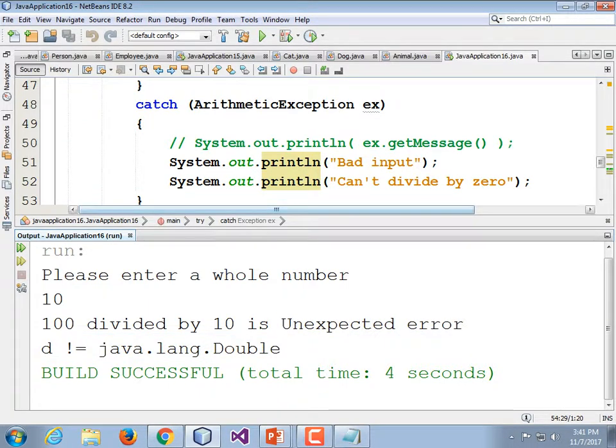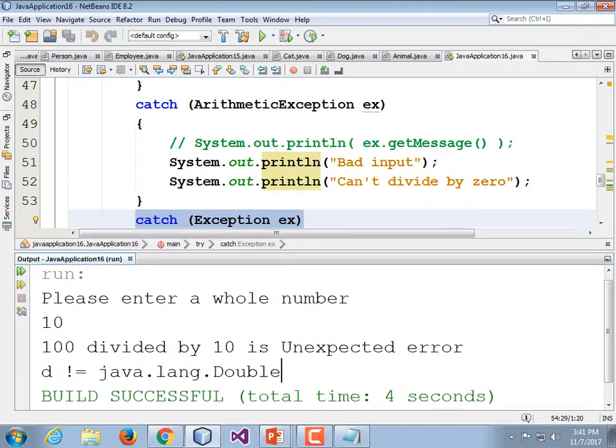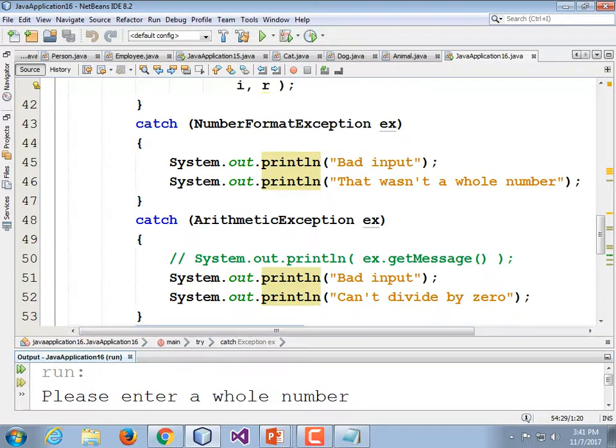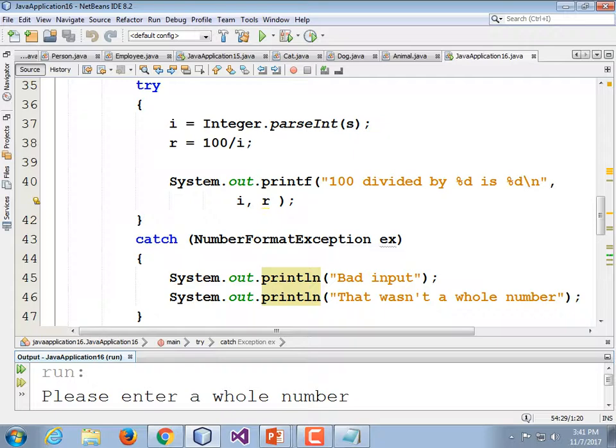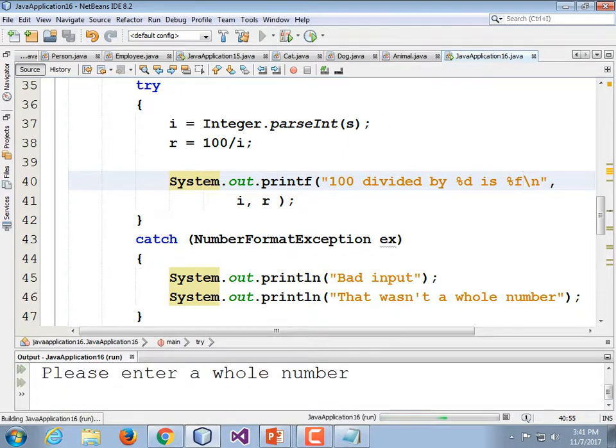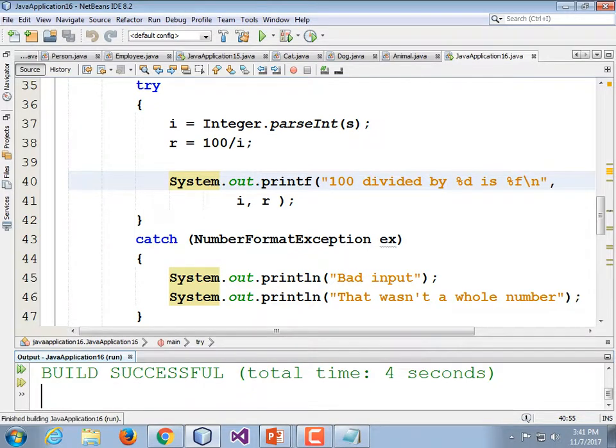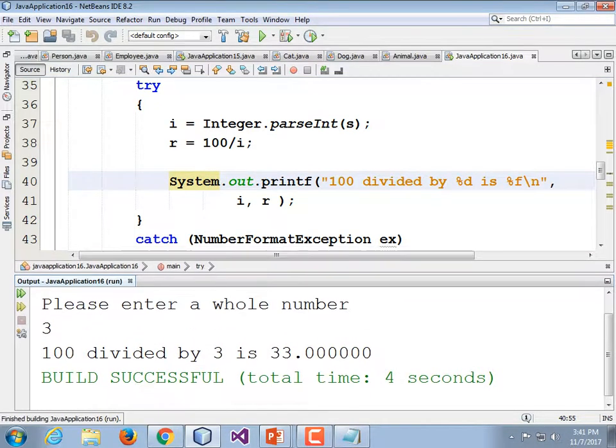But what that was is it was a number format exception. Number format exception meaning that when we try to print f, this is a double, and this %d means it's an int. So we're going to just correct that, right? So 100 divided by d, %d is %f. So now we run it. Let's test it to make sure it works. Please enter a whole number. 3. And 100 divided by 3 is 33.00000.